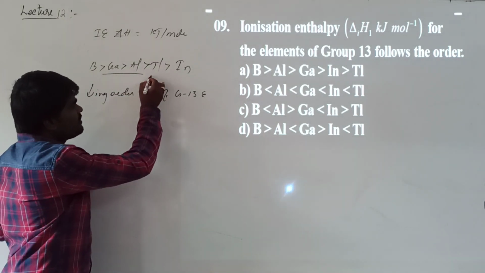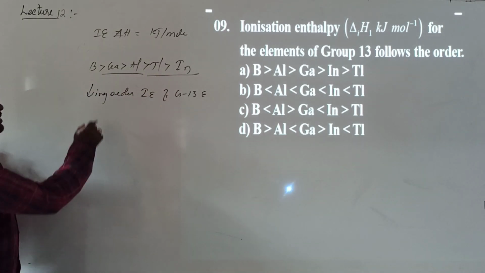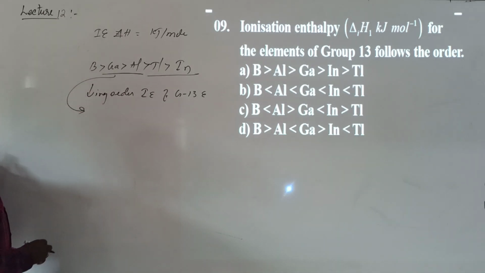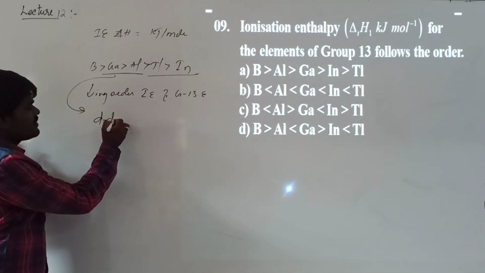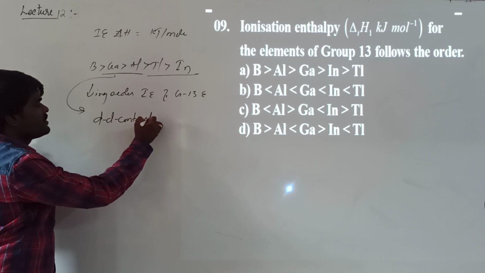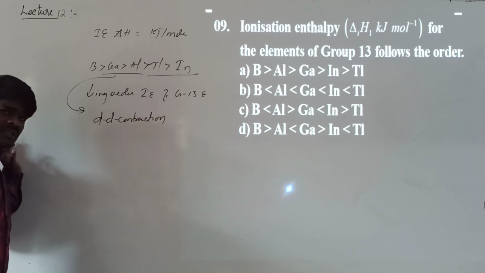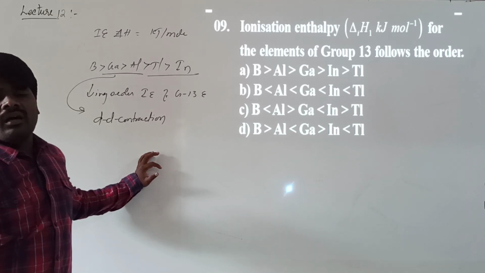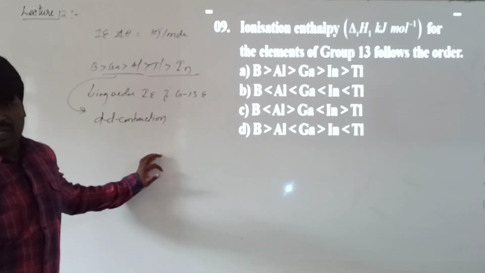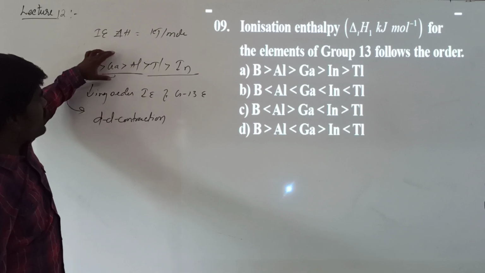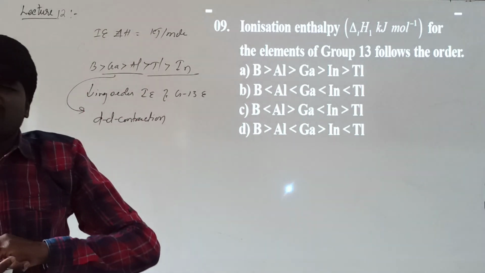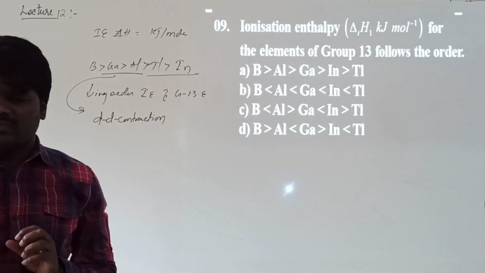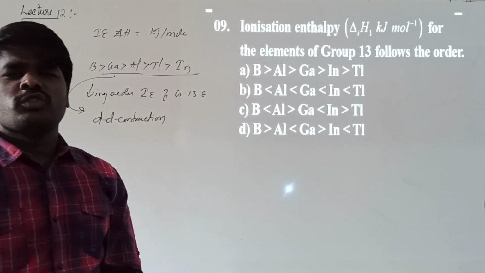Here you have an exception between thallium and indium. This is due to the d-block contraction. What is this? This is called d-block contraction. Before gallium, 10 electrons enter into the d subshell, where the d subshell is a poor shielding. Because of that, the nuclear force of attraction of gallium is very much larger than aluminium. Because of that, the size of gallium becomes smaller than aluminium.